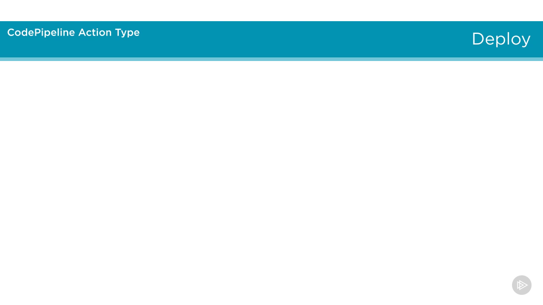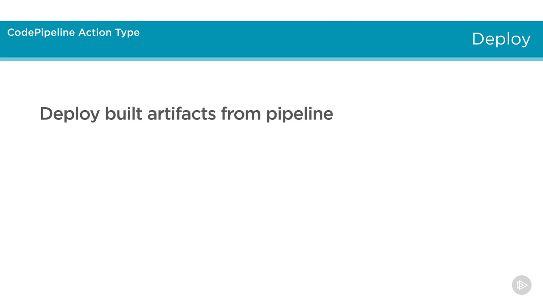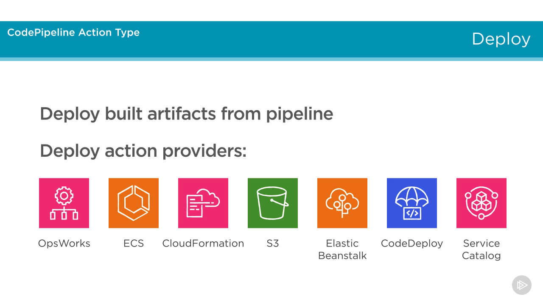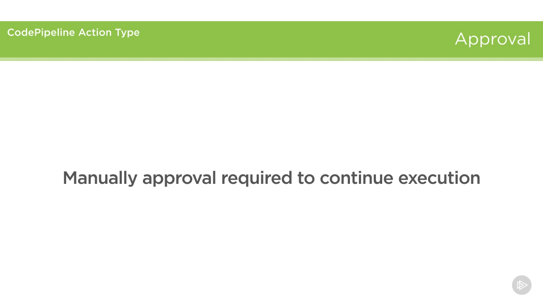Typically, towards the end of your pipeline, you'll probably want to deploy your code, so you can use the deploy action type to perform that role. There are many different providers for deploying your application, including popular AWS services like CodeDeploy, ECS, and Elastic Beanstalk. And there are 2 more action types you may find useful.